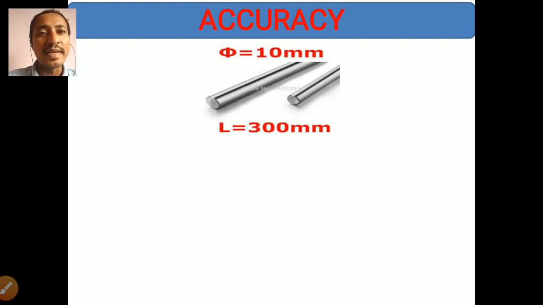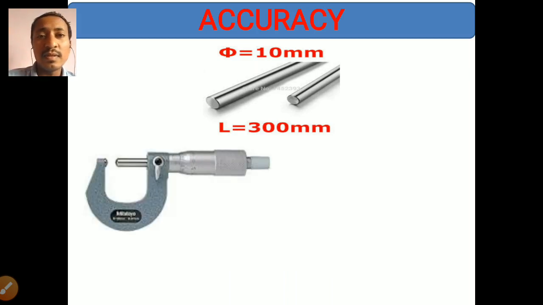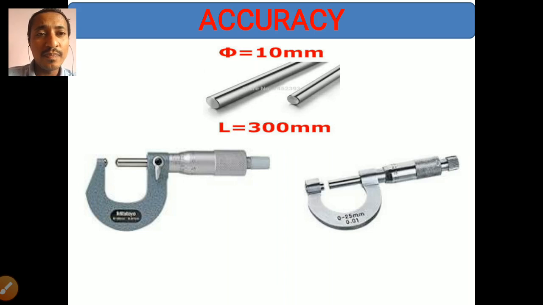I will take an example to explain the meaning of accuracy. Let us take a 10 mm rod, and say its dimension is exactly 10 mm. Next I will take two micrometers.